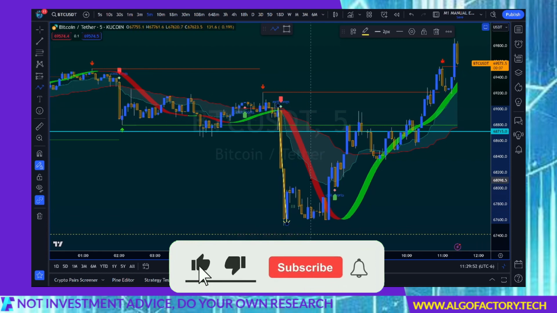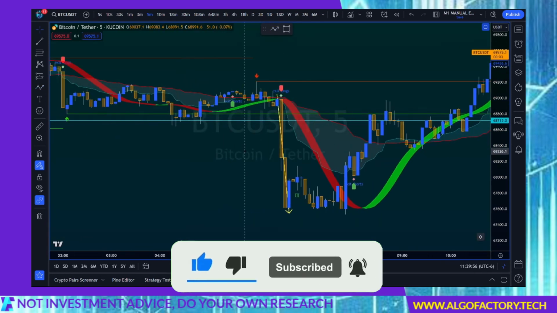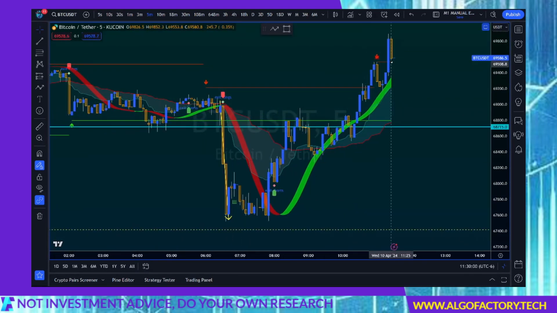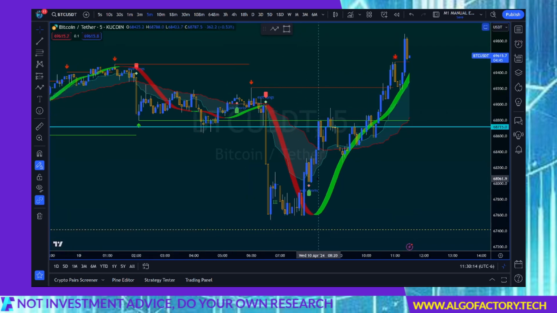I mean, that's pretty remarkable. That's a strong move down for Bitcoin in a very short amount of time. Now, Bitcoin has recovered, which is showing the resilience of Bitcoin, and it's even continuing to rise up. But that little dump probably knocked some people out of their trades. Now, it might be that the market was waiting for this announcement before a lot of sideline money came back in. That does happen a lot.